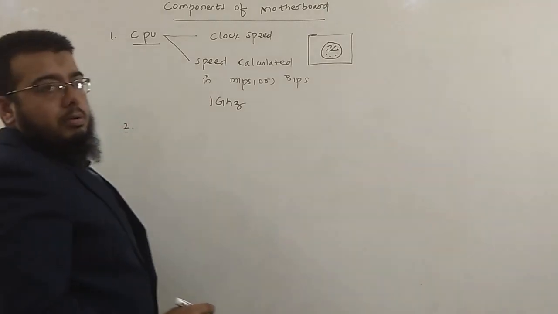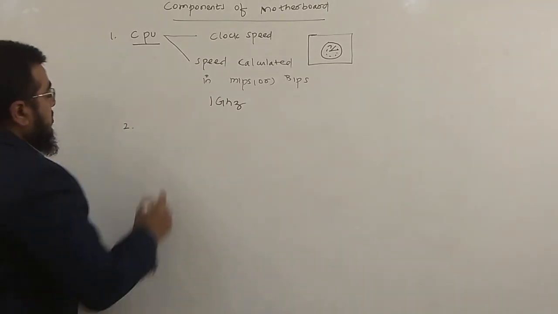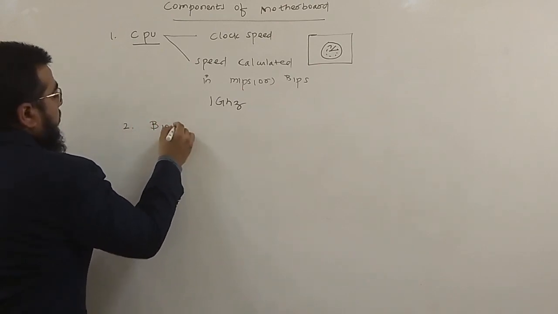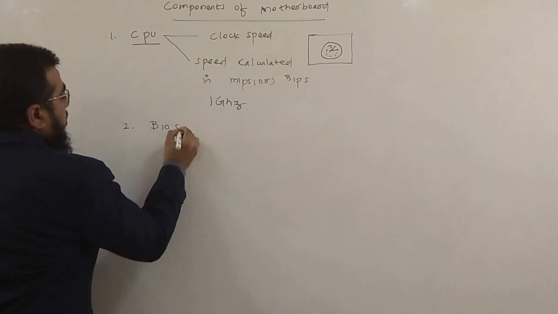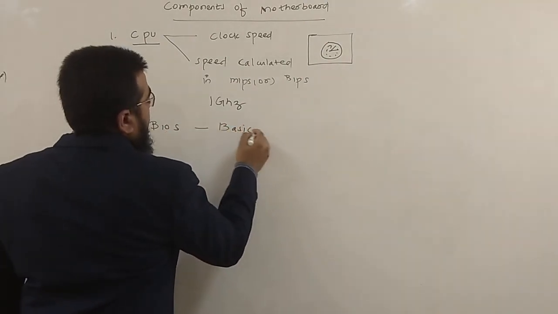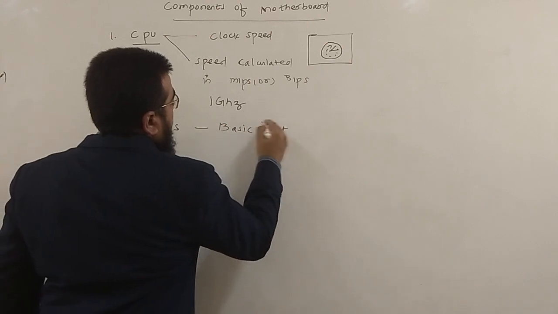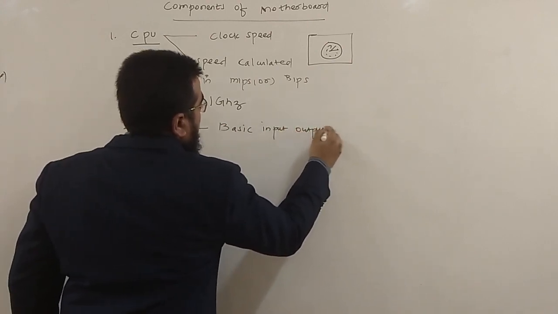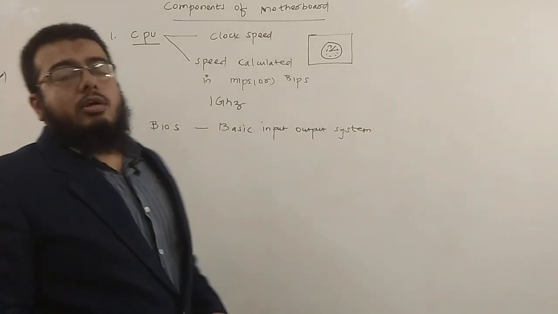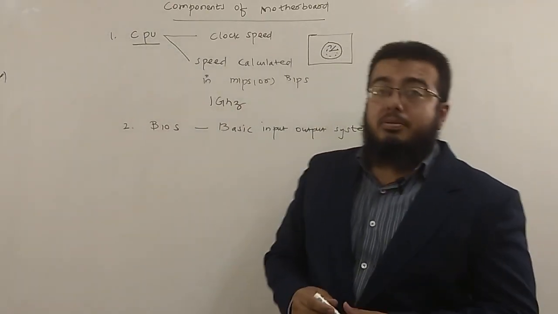Second main component of the motherboard is the BIOS. Now what is a BIOS? BIOS is also known as Basic Input Output System.